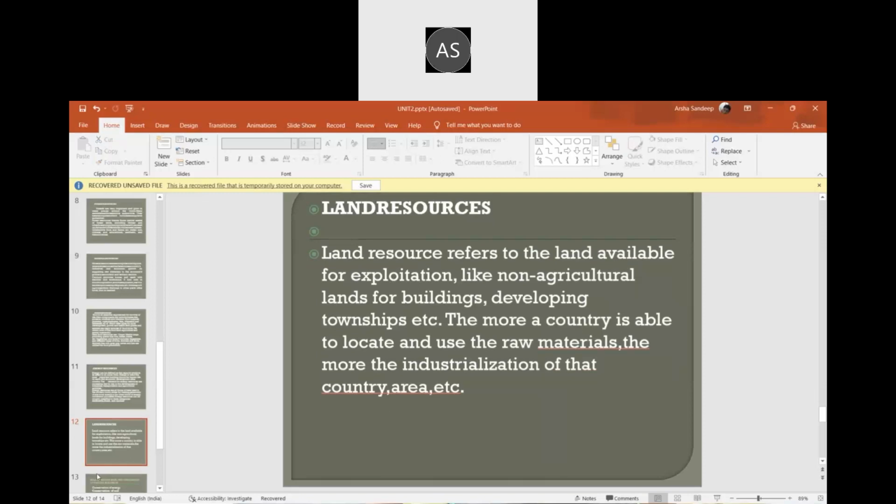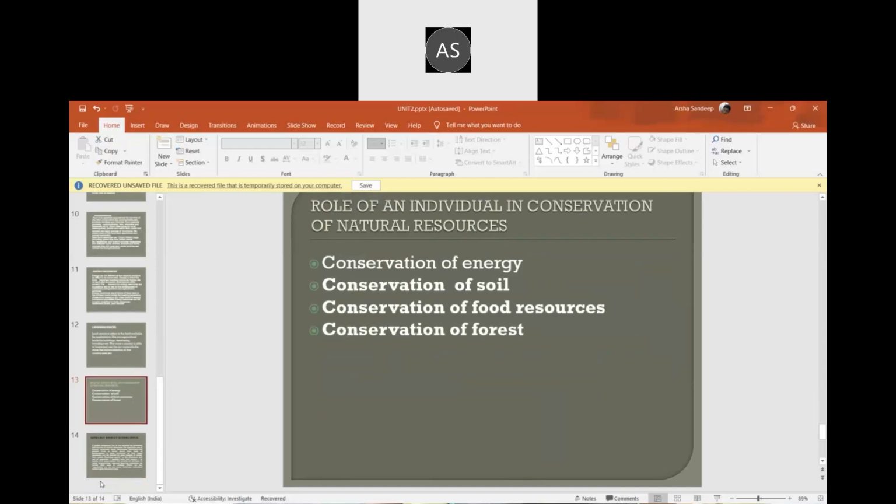The next we'll go with the role of individual in conservation of natural resources. So here we have conservation of energy, conservation of soil, conservation of food resources, conservation of forest.